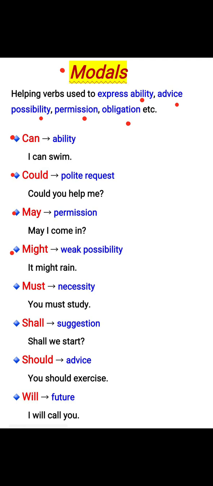Might. It shows weak possibility. For example, it might rain. Must. It shows necessity. For example, you must study. Shall. It shows suggestion. For example, shall we start? Should. It shows advice. For example, you should exercise. Will. It shows future. For example, I will call you.